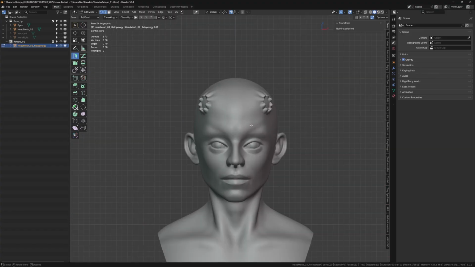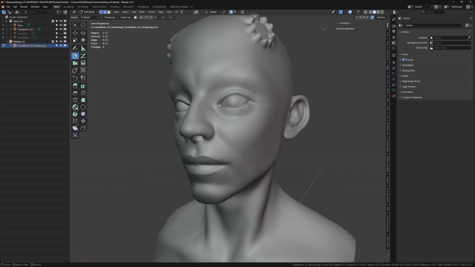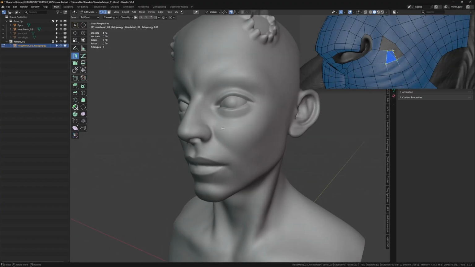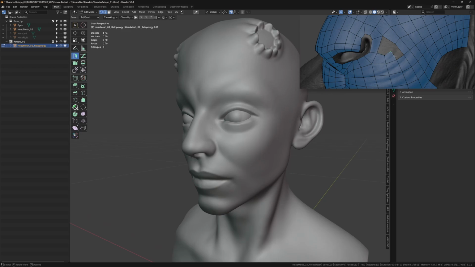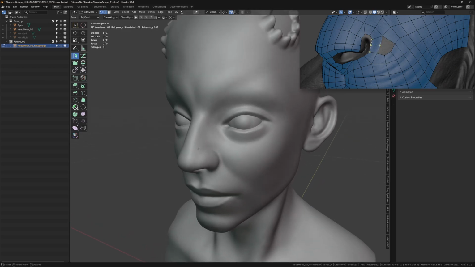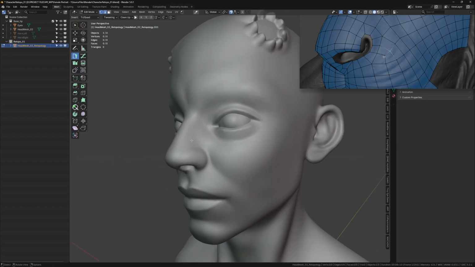So the first tool that I'm going to explore is the polypen. I never used this tool before, but I did go through the documentation, so I fairly have an idea of what to expect, and I do have prior knowledge of doing retopology. So I'm just going to start the retopology.